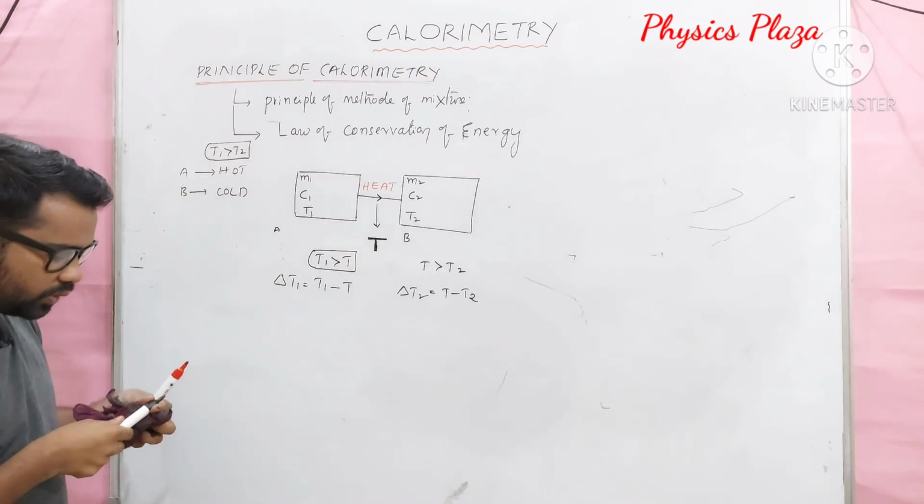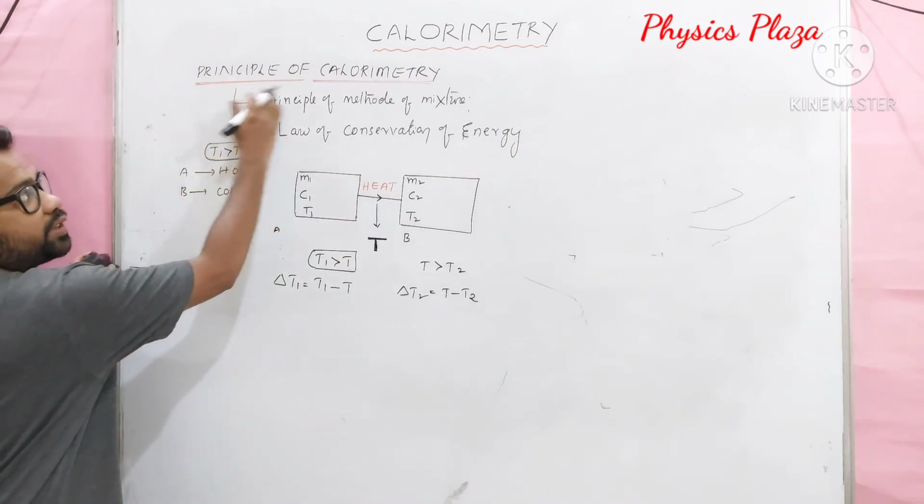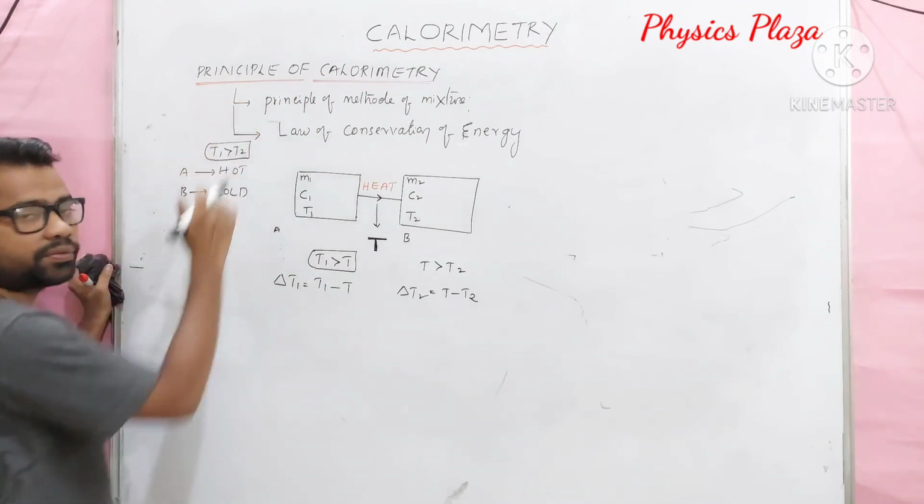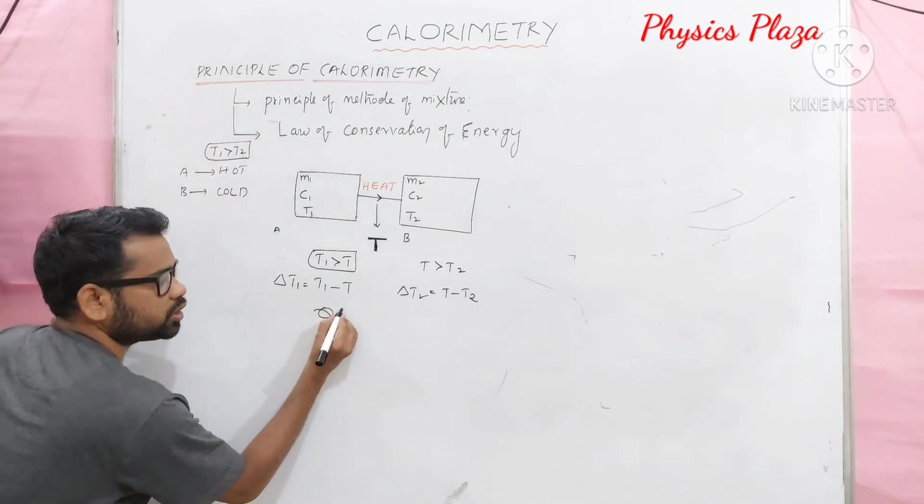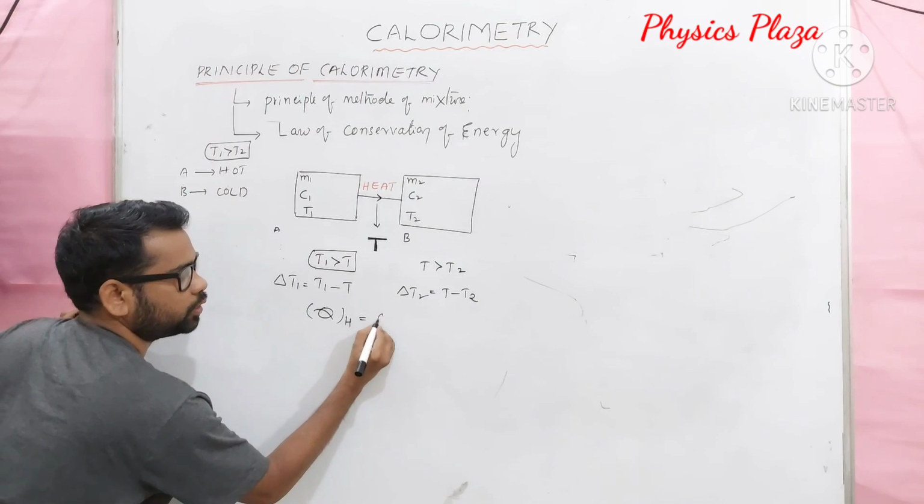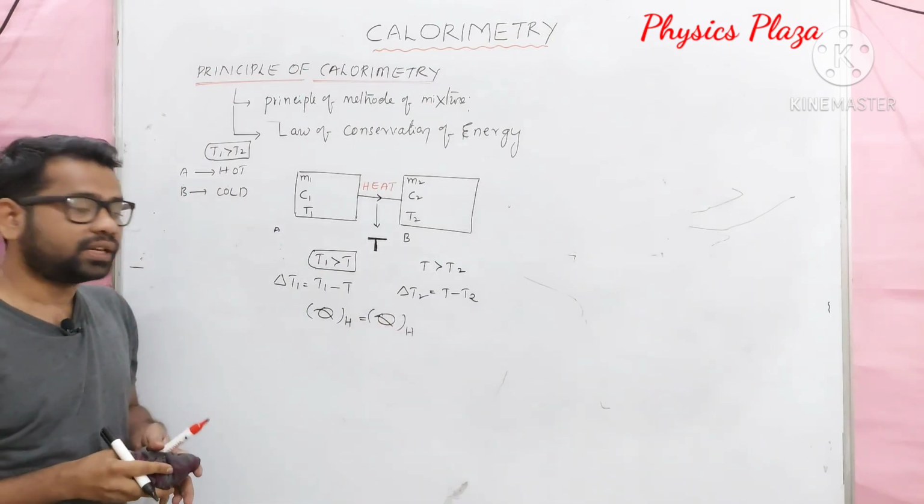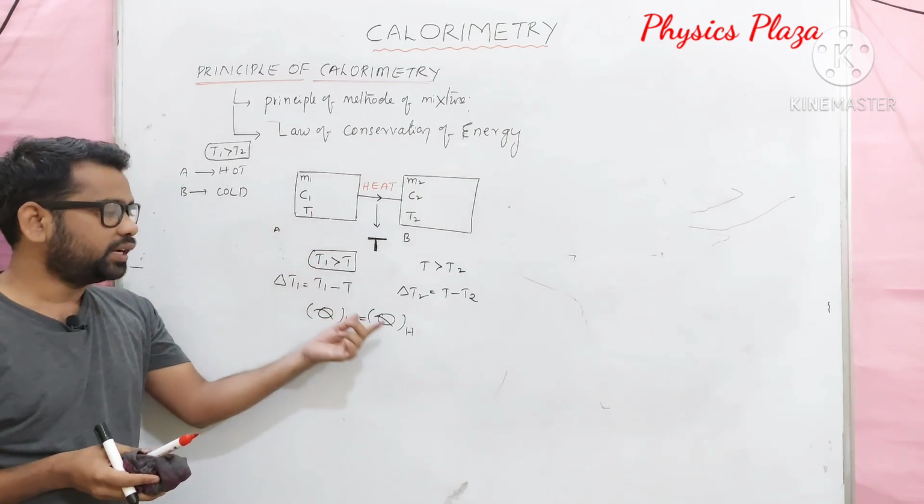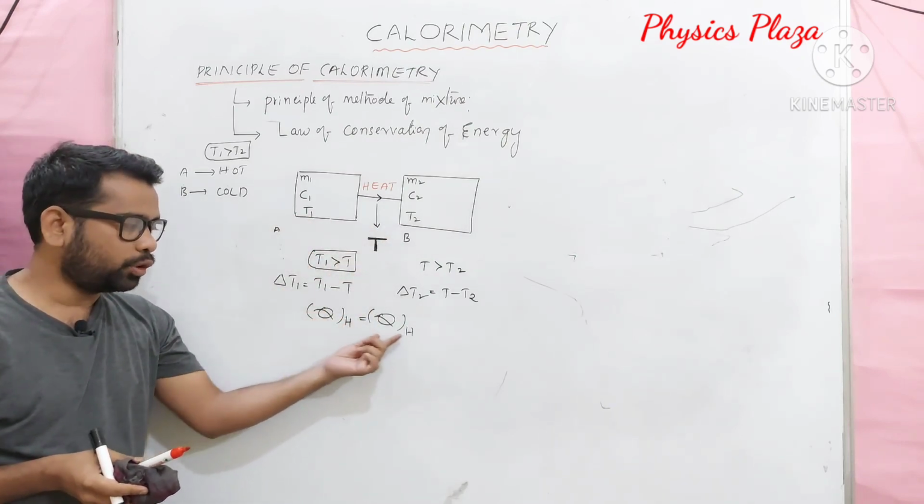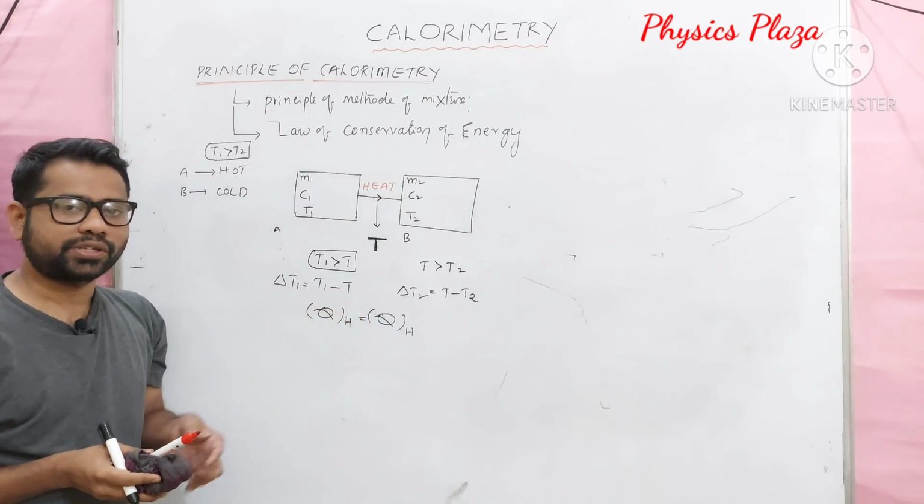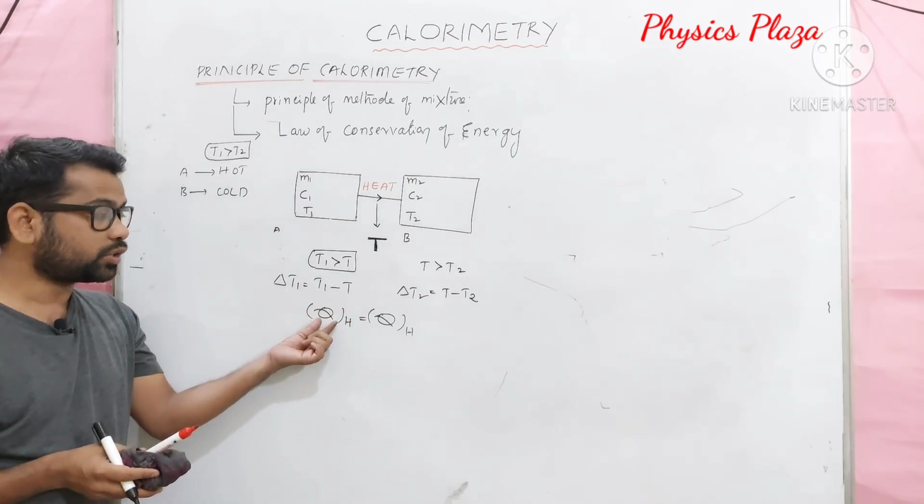And according to the principle of calorimetry, which we just discussed, heat lost by the hot body is equal to heat gained by the cold body. Means let us calculate the heat lost by the hot body and the heat gained by the cold body and equate both, then we will get the resultant temperature. But how to calculate heat loss or heat gain?